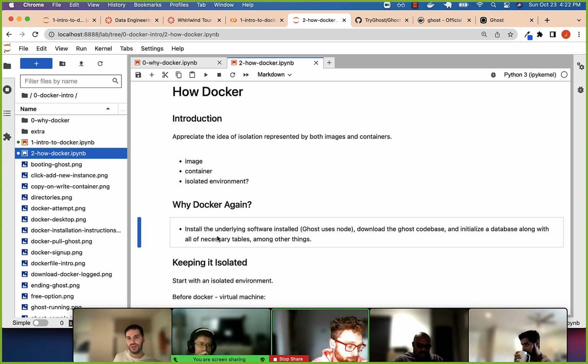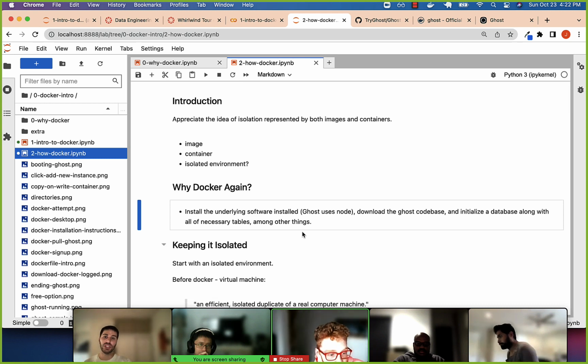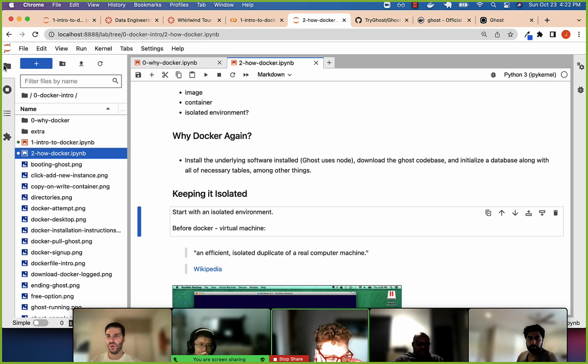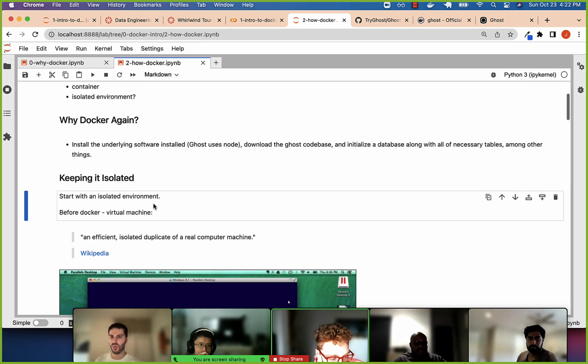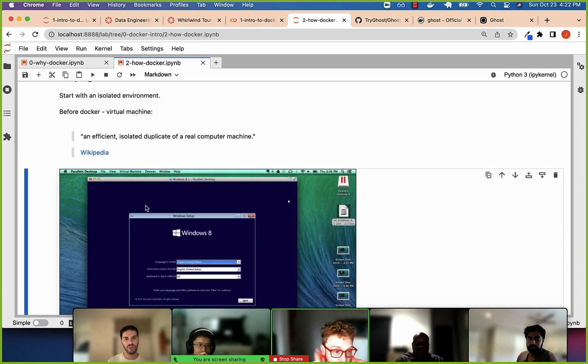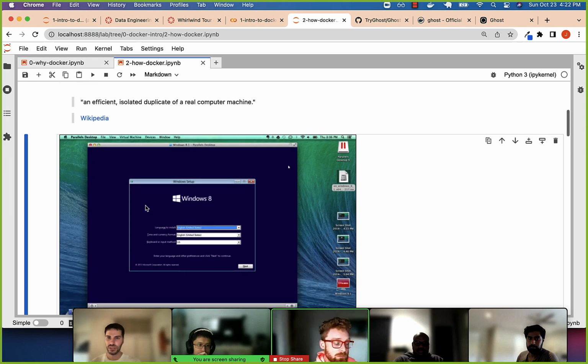All right. So again, we use Docker to basically download all the dependencies to get a piece of software up and running, and ensure that it really works every time, which is a dream. It doesn't necessarily happen, but a lot of the times it does. So a way to think about why Docker and how it works is to go back before the days of Docker. So before Docker, you would use a virtual machine. Some of you have probably used one, right? So you can see what I have here.